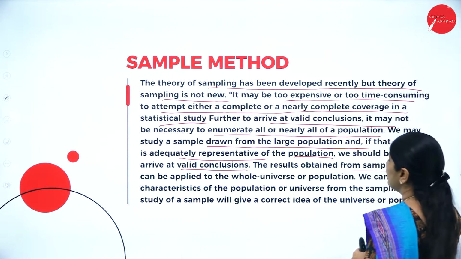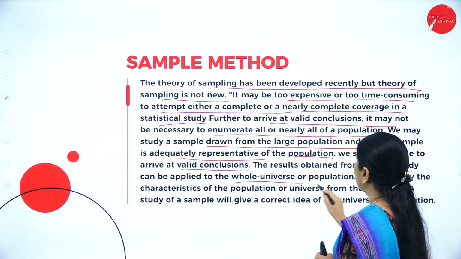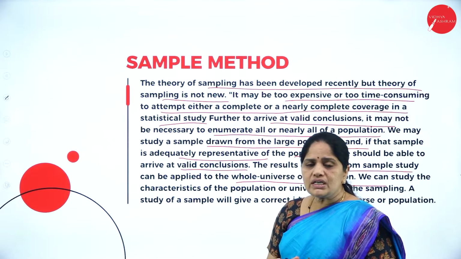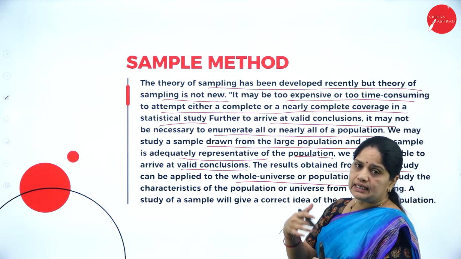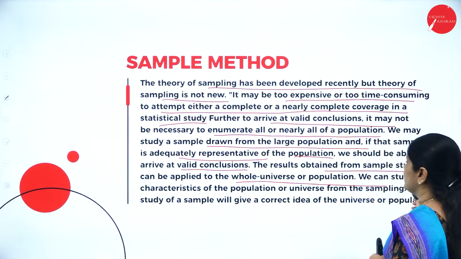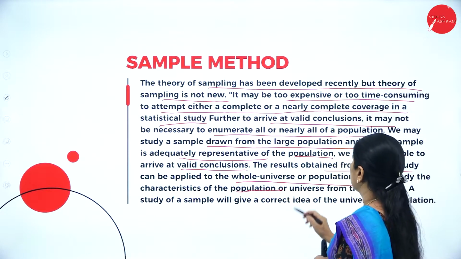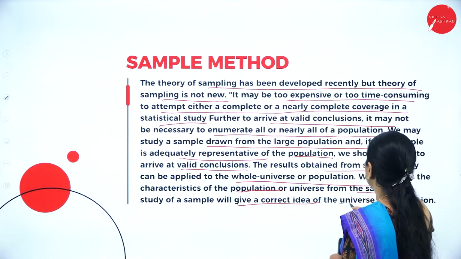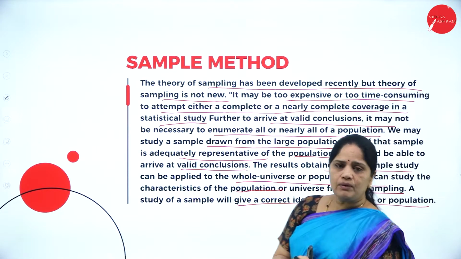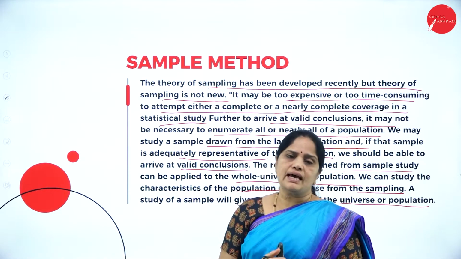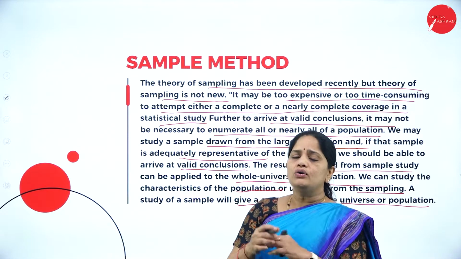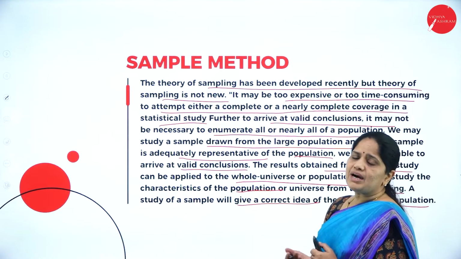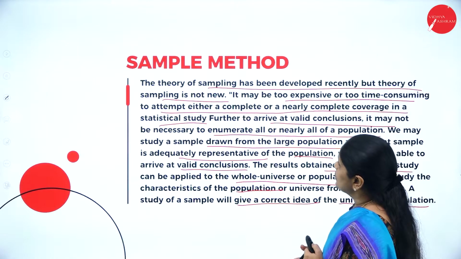The results obtained from the sample study can be applied to the whole universe or population. So, we can study the characteristics of the population from sampling. A study of the sample will give a correct idea of the universe and help us know how the entire universe is. We should understand that the sampling method is a much easier method of collection of data.